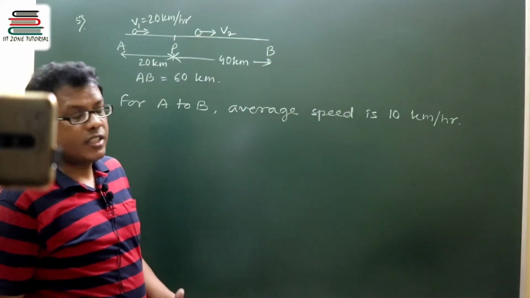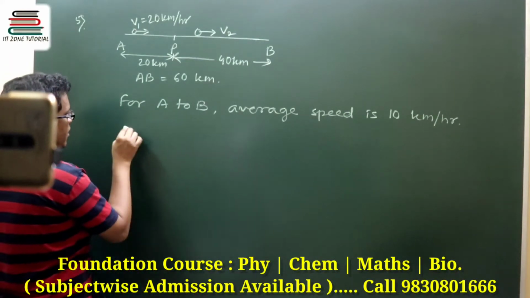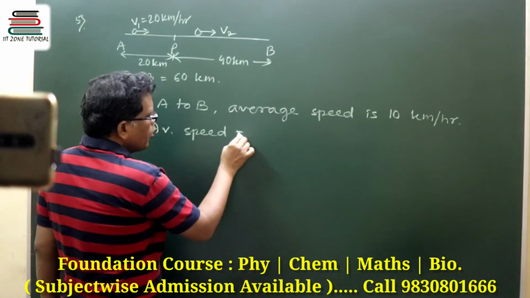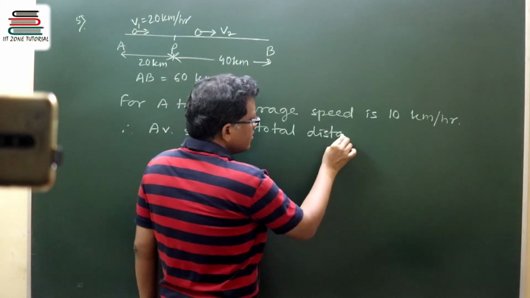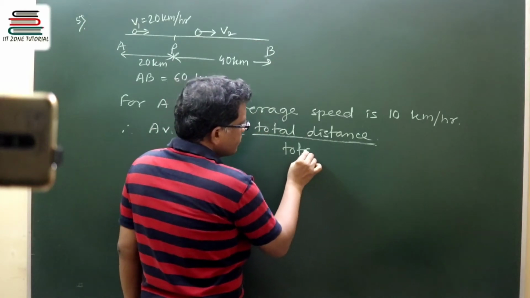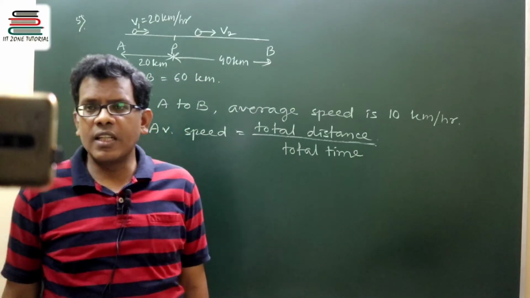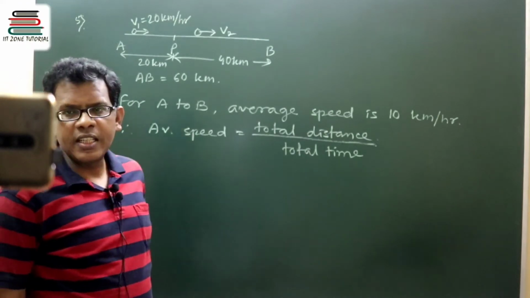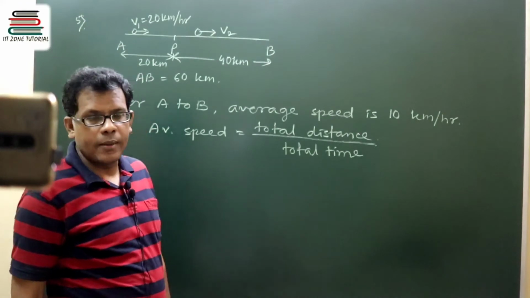That means to make 10 kilometer per hour as the average speed, that average speed should be equal to total distance by total time taken. Got my point? To consider the average speed as 10 kilometer per hour, this calculation will come from total distance by total time.